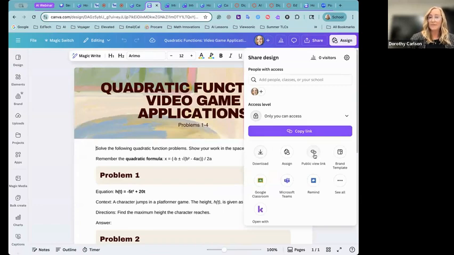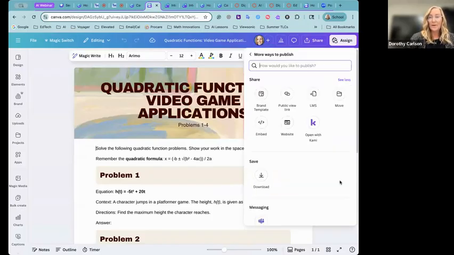I can create a public view link to make it available to students. I can also use the embed link here to embed it in a page in Canvas. And I'll demonstrate that with our next tool.